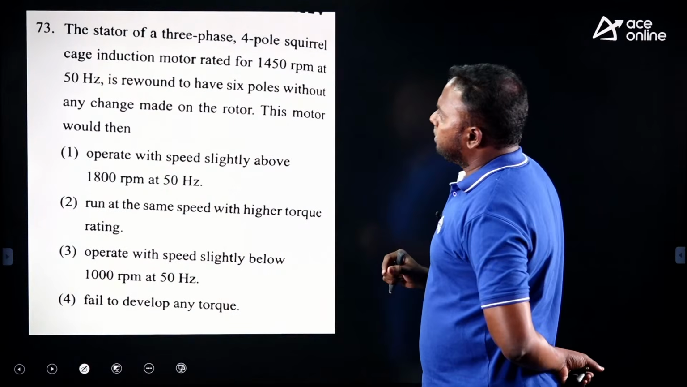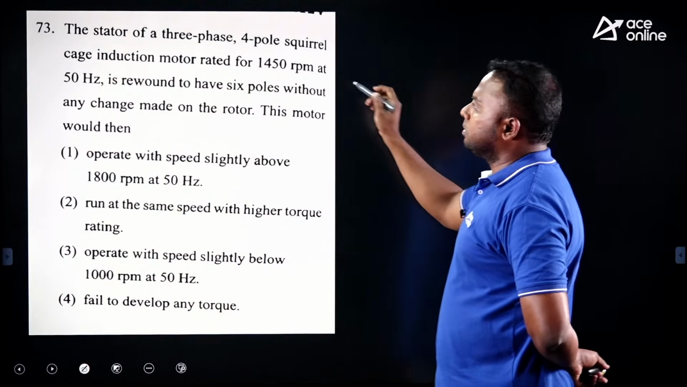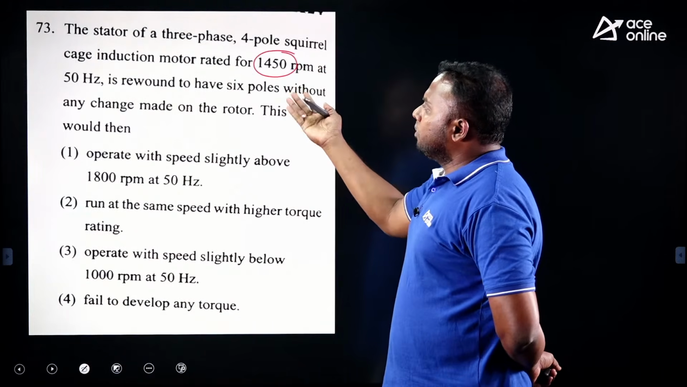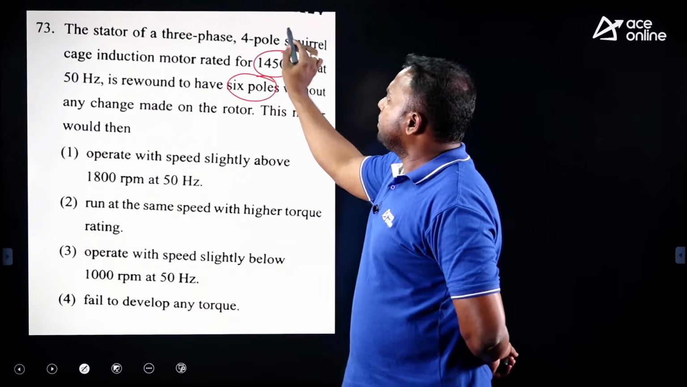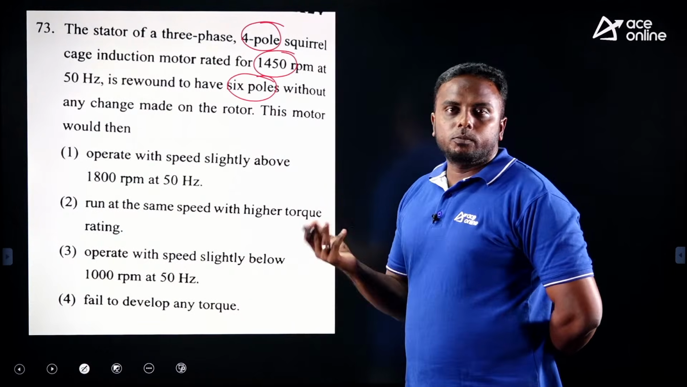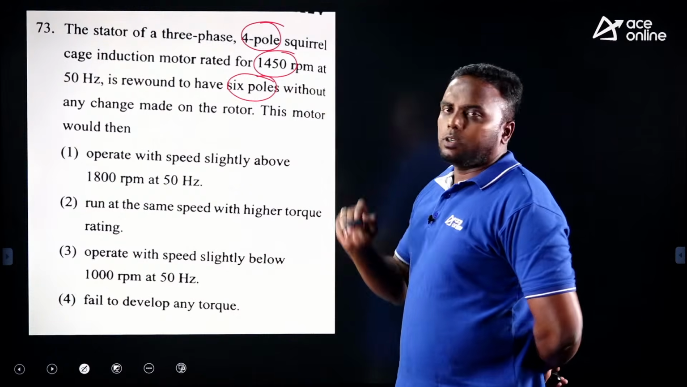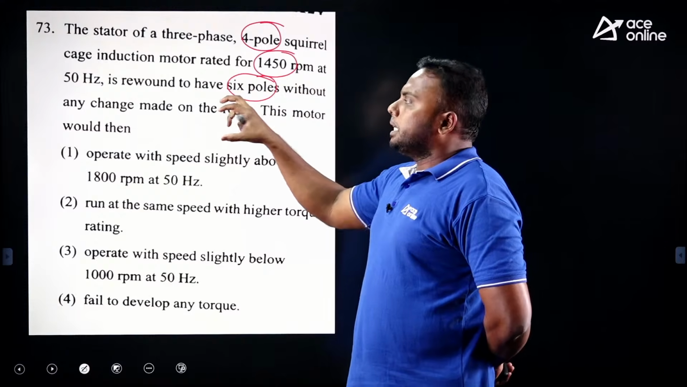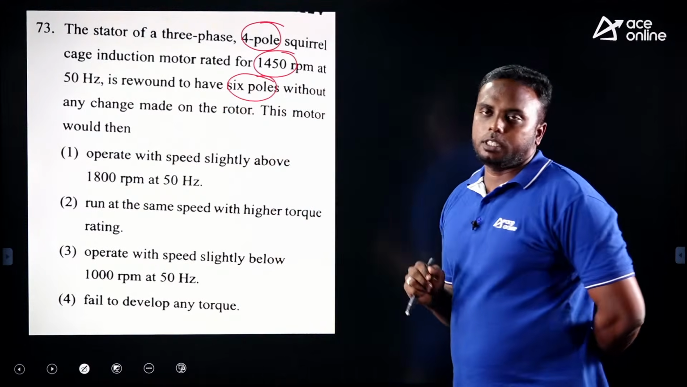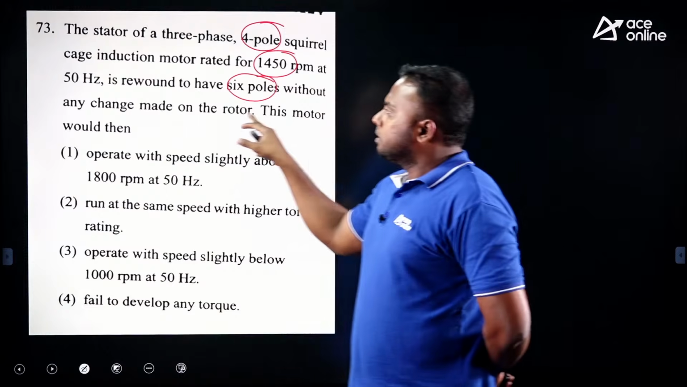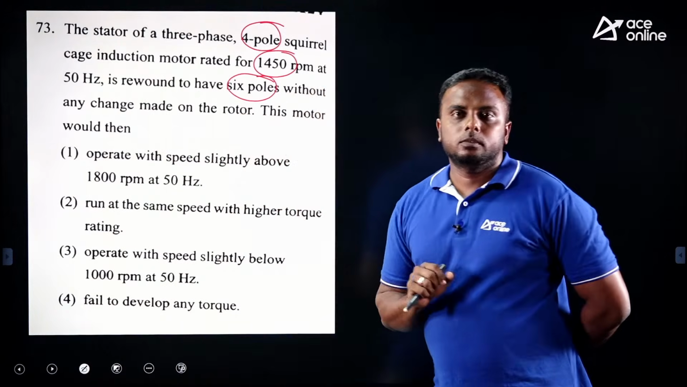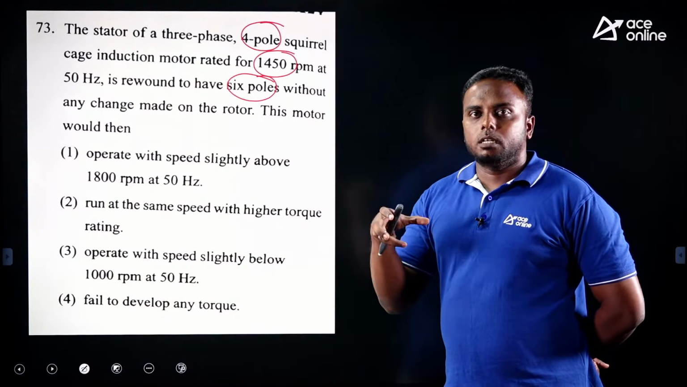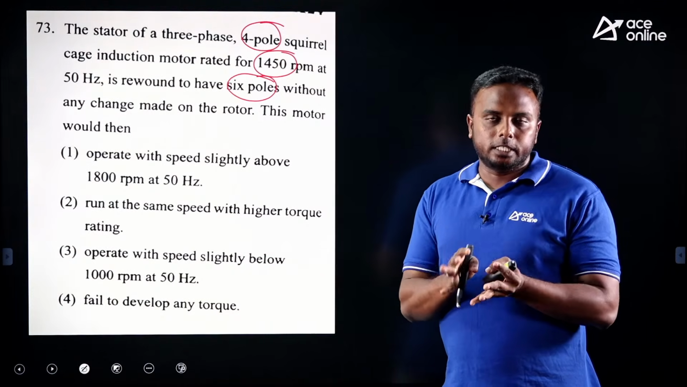The stator of a three-phase 4-pole squirrel cage induction motor is rated at 1450 RPM at 50 Hz. It is rewound for 6 poles. Previously how many poles? 4 pole. So 4 pole means synchronous speed 1500, so it is rotating near to synchronous speed, 1450. But now the stator is rewound for 6 poles, without any change made on the rotor. No need to make any change, because the squirrel cage rotor advantage is that if you change the stator poles, automatically the rotor poles will change accordingly.